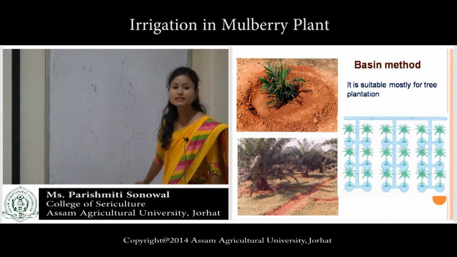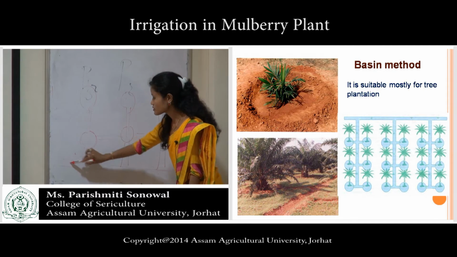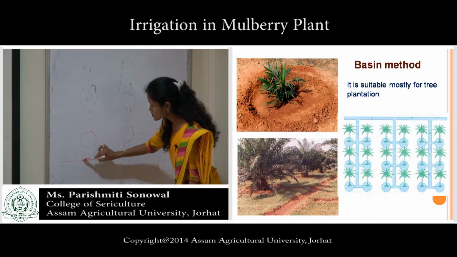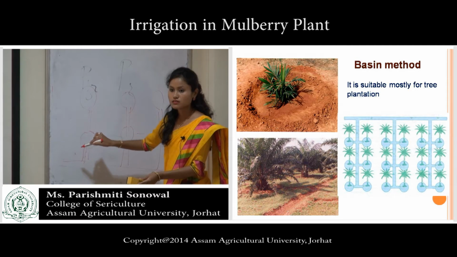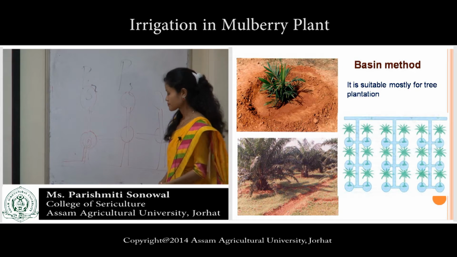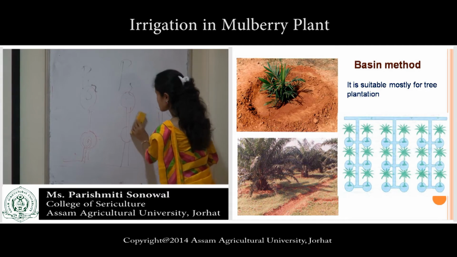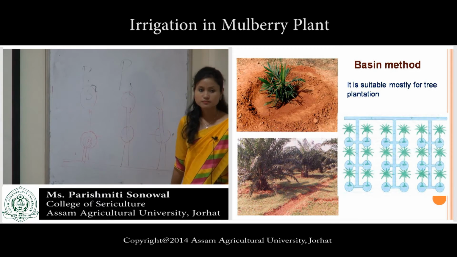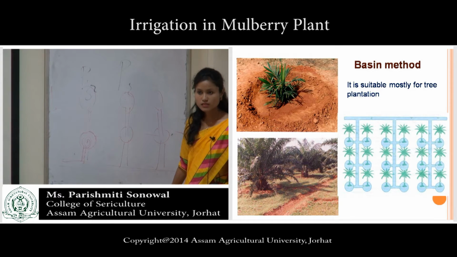When water will be applied, it will pass from this channel, this lateral to the sublateral channel, and then to the basin. Clear? Oh, sorry, in between these two basins, there will be no channel. Clear?